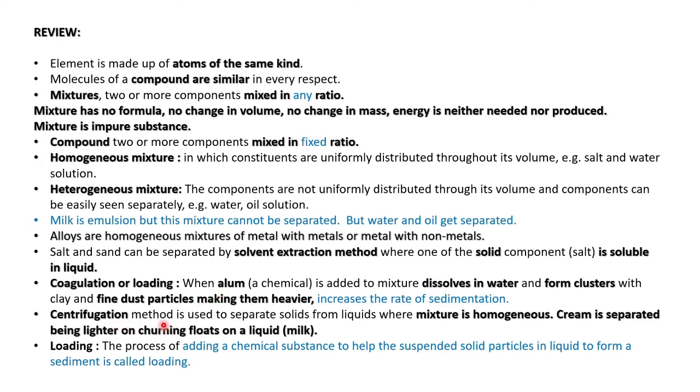Centrifugation is used to separate solid from a homogeneous mixture, for example butter from buttermilk, butter from curd. Then loading, the process of adding chemical substances to help the suspended solid particles settle is known as loading.